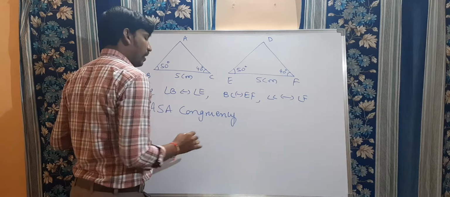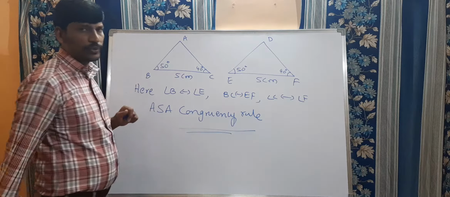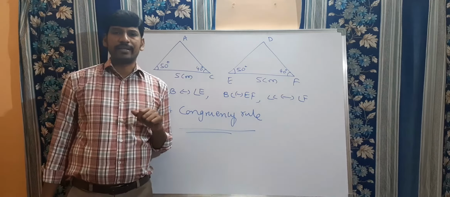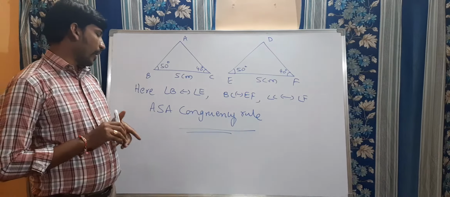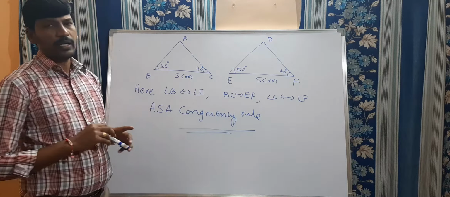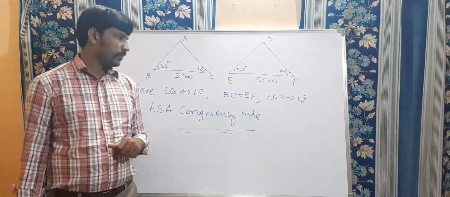Angle side angle congruency rule. This is the one proof. We are going to discuss this proof by using the first axiom. Clear? By using SAS axiom, we are going to prove theorem number 7.1, that is ASA congruency rule. Clear?